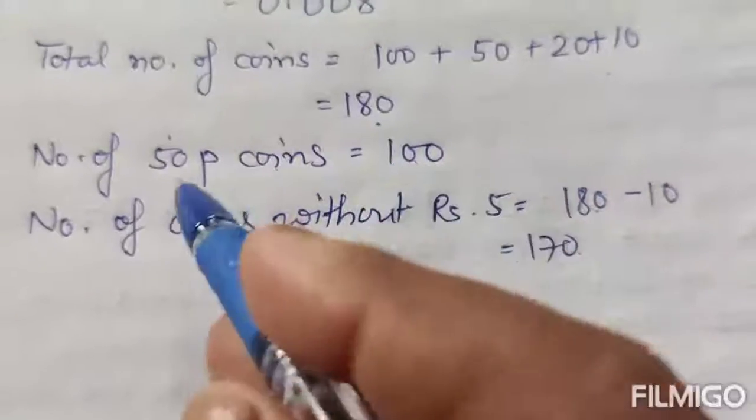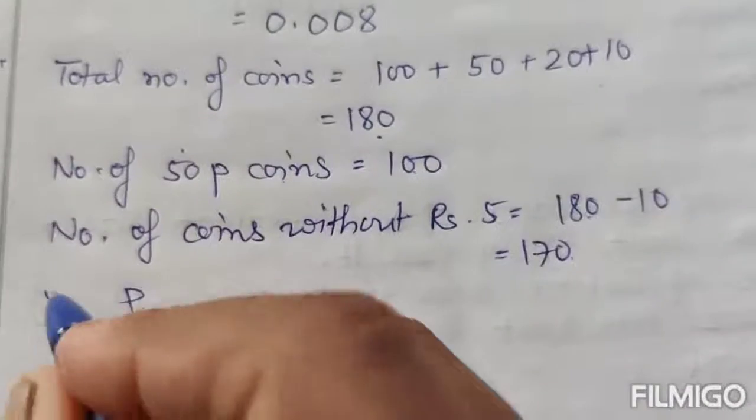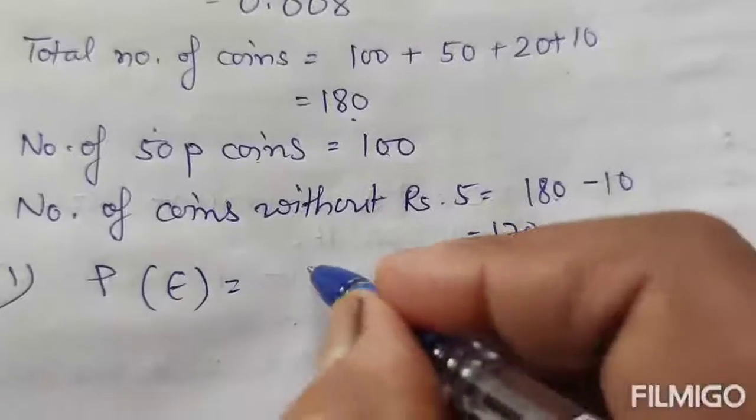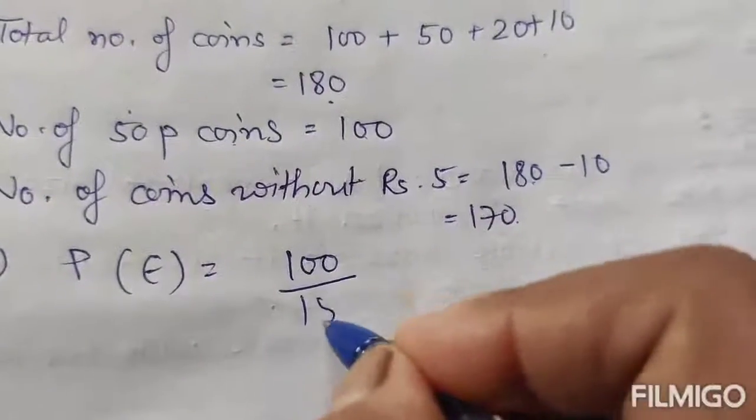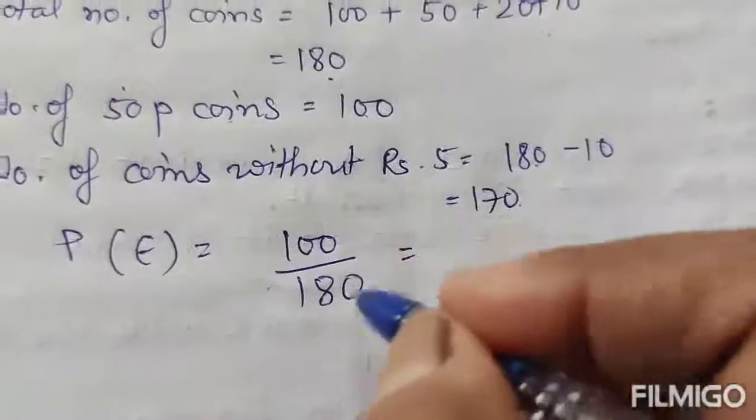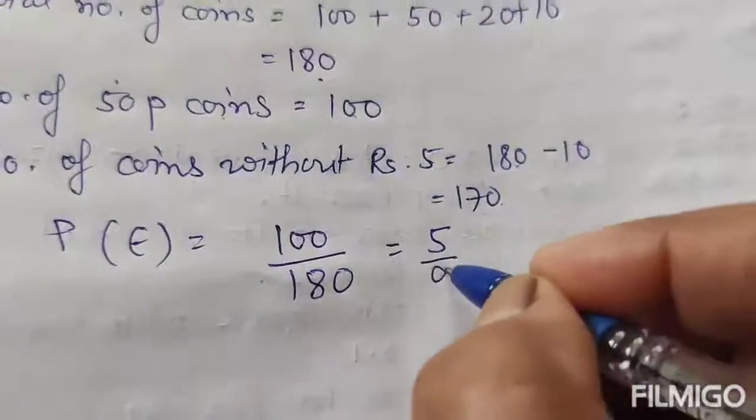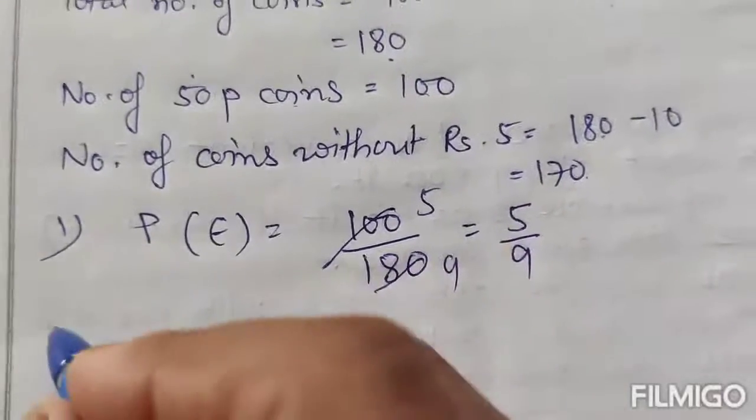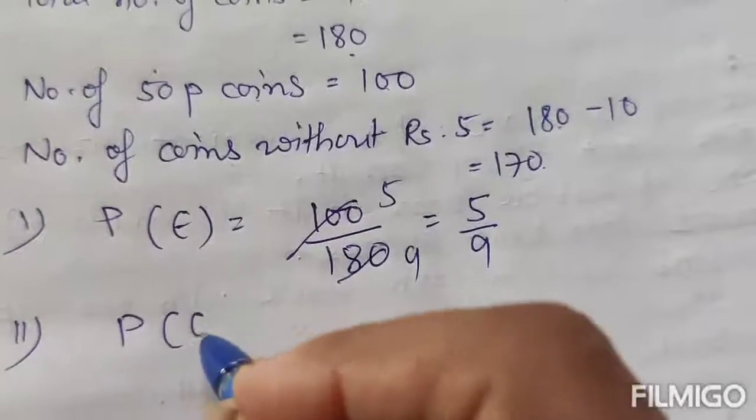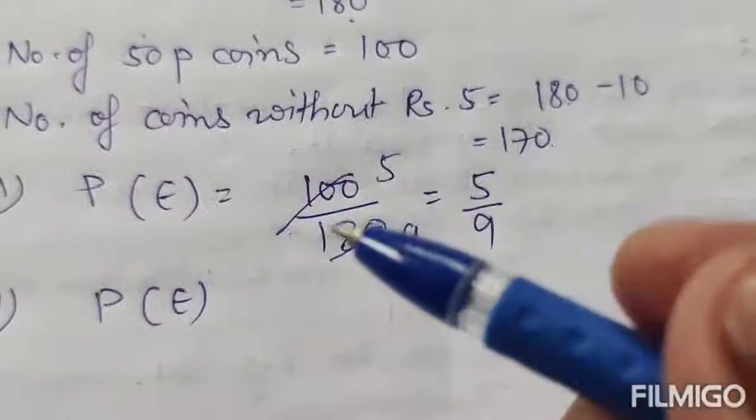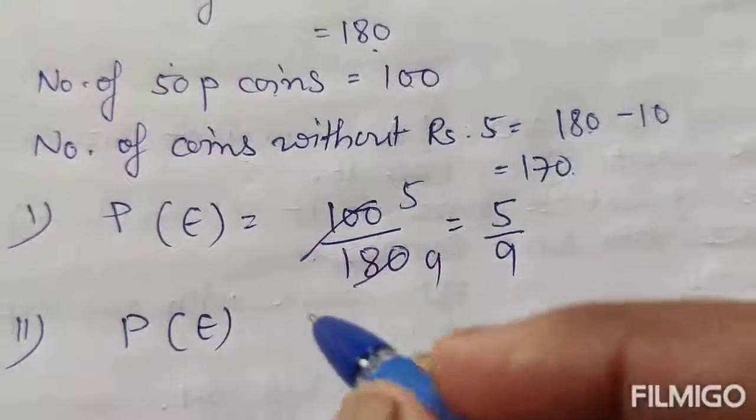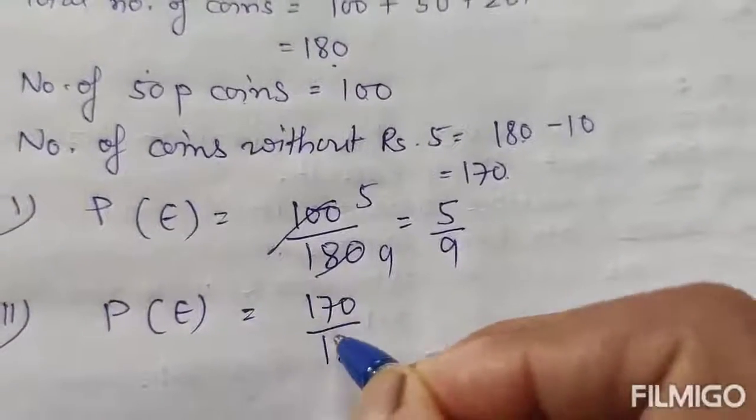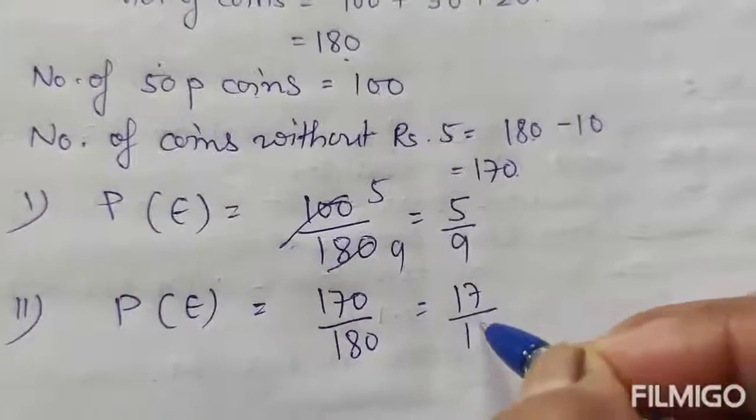Now we find the probability of getting a 50 paisa coin. The probability of an event equals the number of favorable outcomes over the total number of outcomes. Favorable outcomes are 100 and the total number of outcomes is 180. By cancelling 20, we get 5 by 9. Next, the probability of not getting a 5 rupee coin means 170 favorable out of the total. This is 17 by 18.